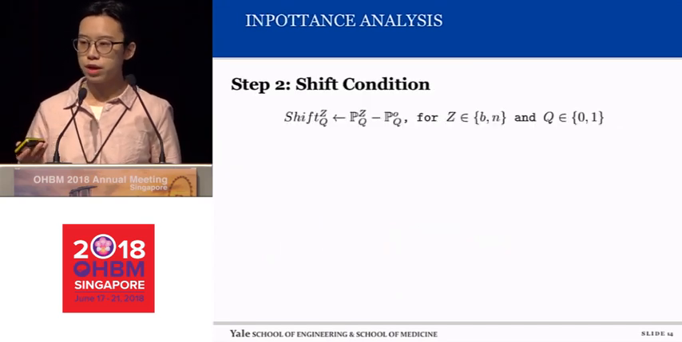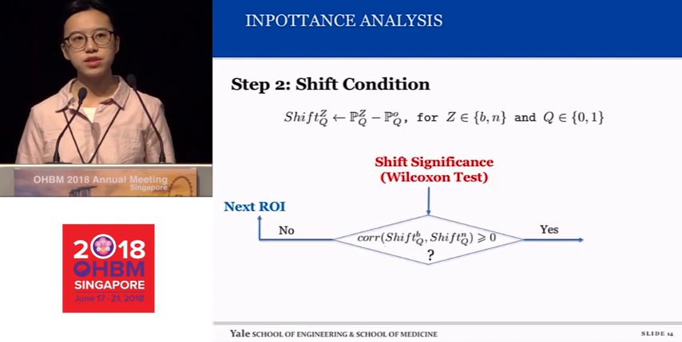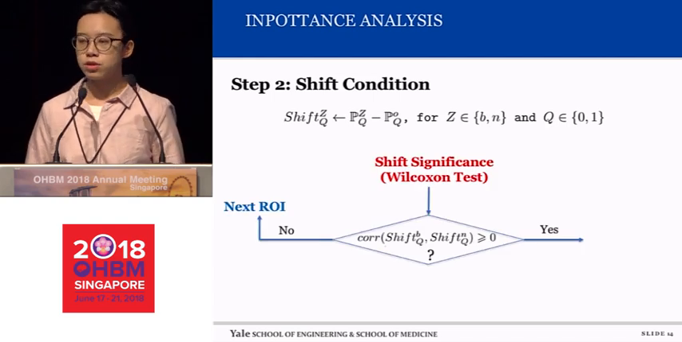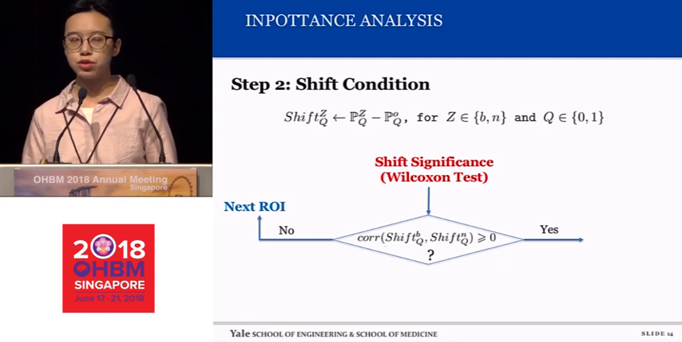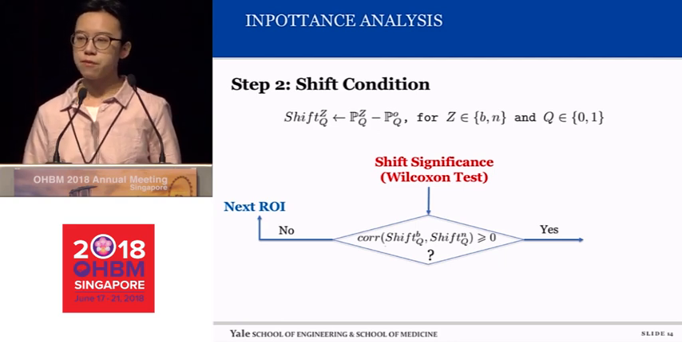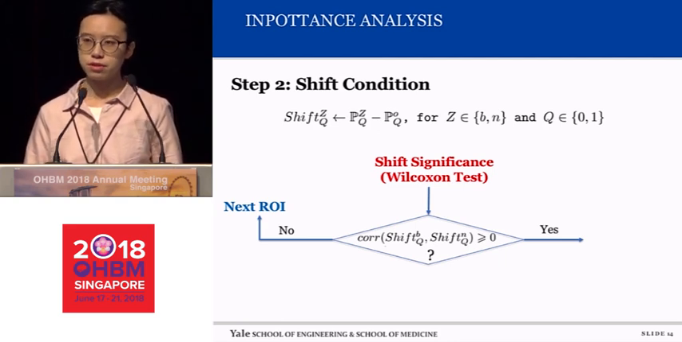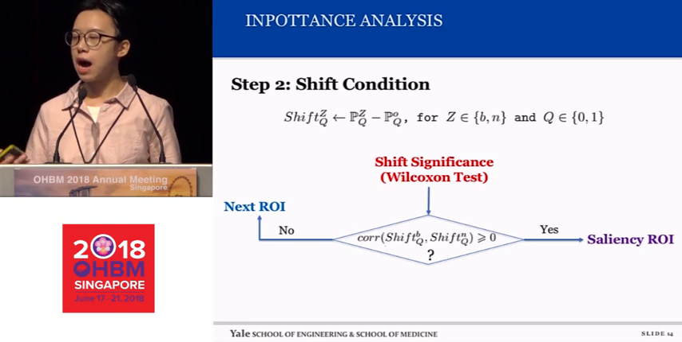And then we want to test whether the shift is significant. So we use the Wilcoxon test method to test the shift significance. And also, since we have two corruption methods, if both corruption methods make the shift in the same direction, we will say the cropped region is a saliency ROI.